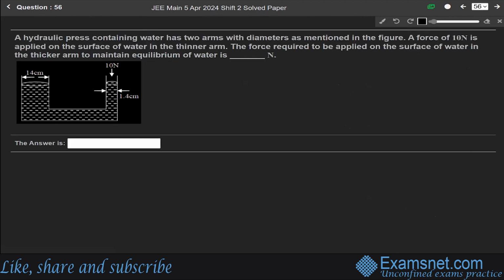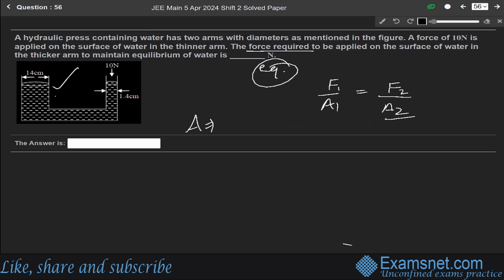Now next question 56. A hydraulic press containing water has 2 arms with diameter as mentioned in the figure. A force of 10 Newton is applied on the surface of water in the thinner arm. The force required to apply on the surface of water in the thicker arm to maintain the equilibrium of water is. So we have to find the force which we will apply on the thicker arm to maintain the equilibrium. To maintain the equilibrium, the force over area on both sides must be equal. So F1 over area 1 must be equals to F2 over area 2.